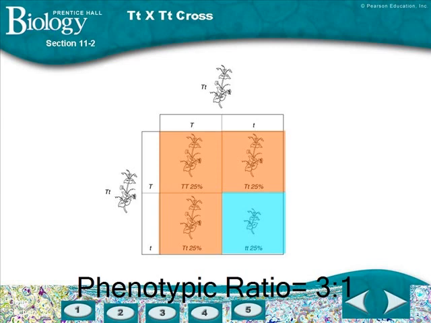Remember, Punnett squares only predict probable outcomes. They do not predict what will actually happen. Every time these two plants produce offspring, they have a 75% chance of producing tall offspring and a 25% chance of producing short offspring. Now you are ready to complete some Punnett squares of your own.